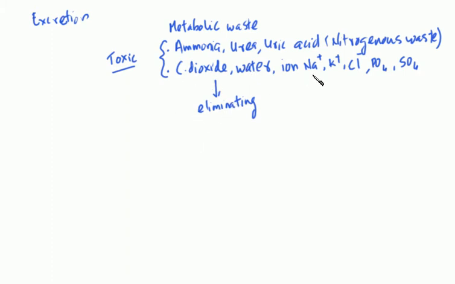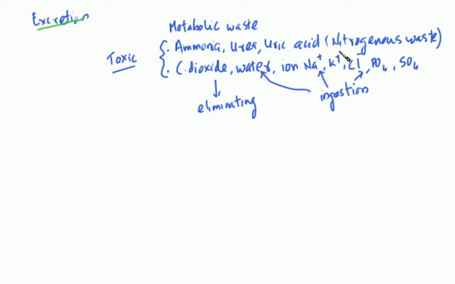We can also get these wastes from ingestion. For example, if you drink too much water, the level of water can increase. If you keep taking salty food, these ions can increase in our body. So through ingestion also, these waste products might increase in our body. If they increase, they should be eliminated, and the process of eliminating the waste products is known as excretion. All living things perform excretion.